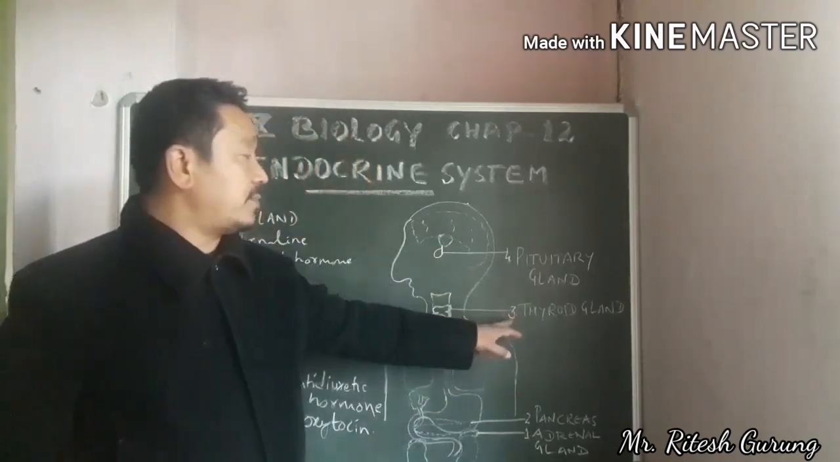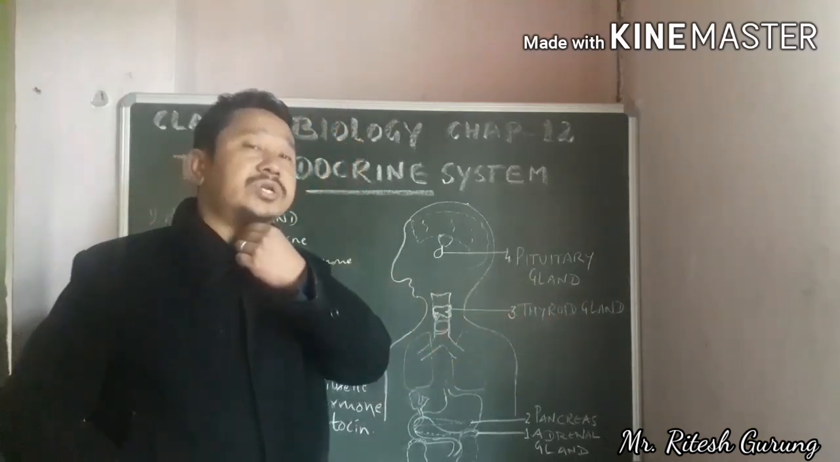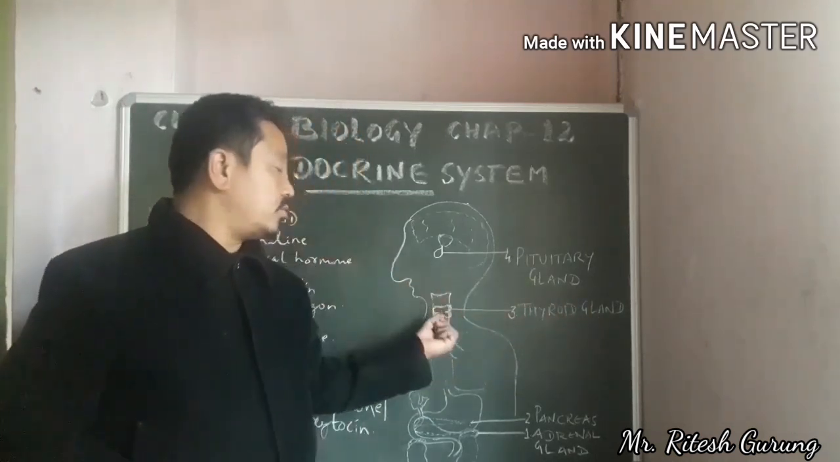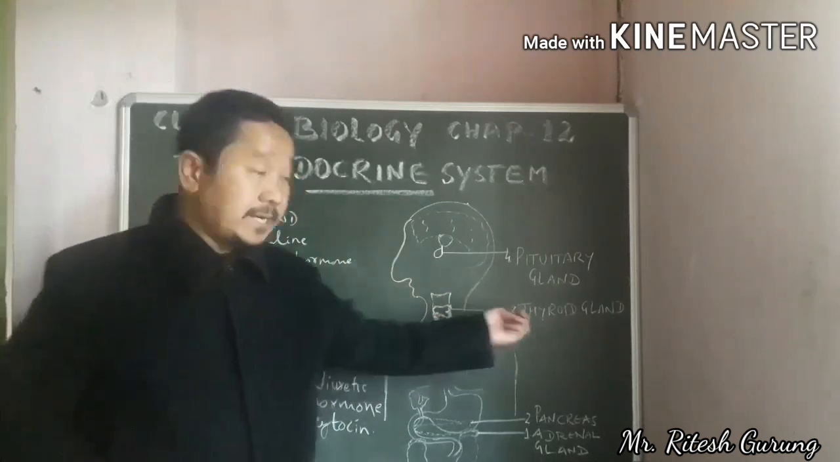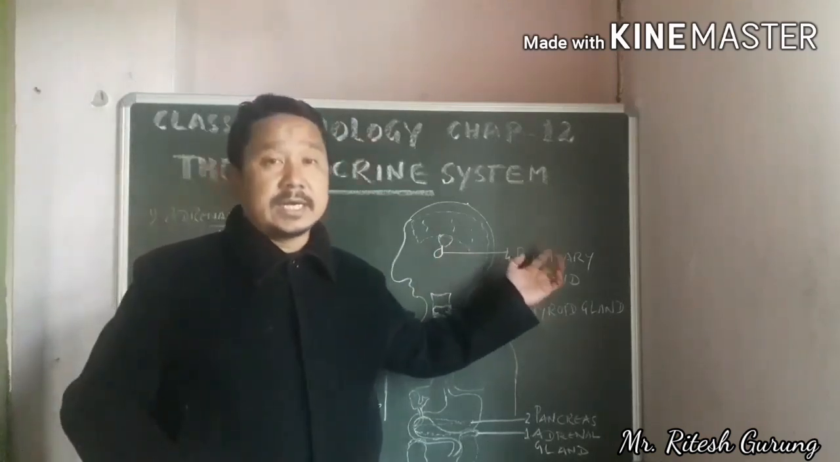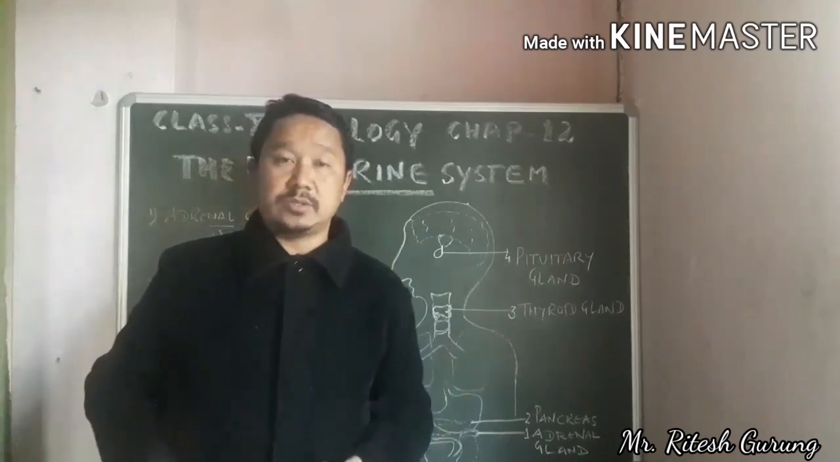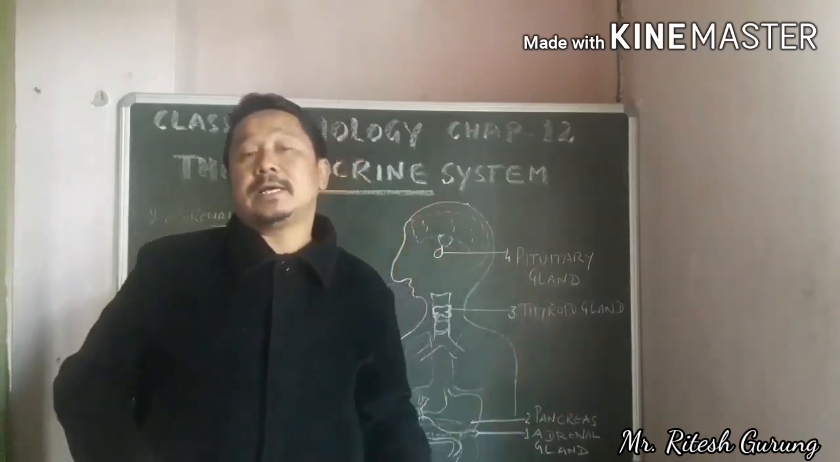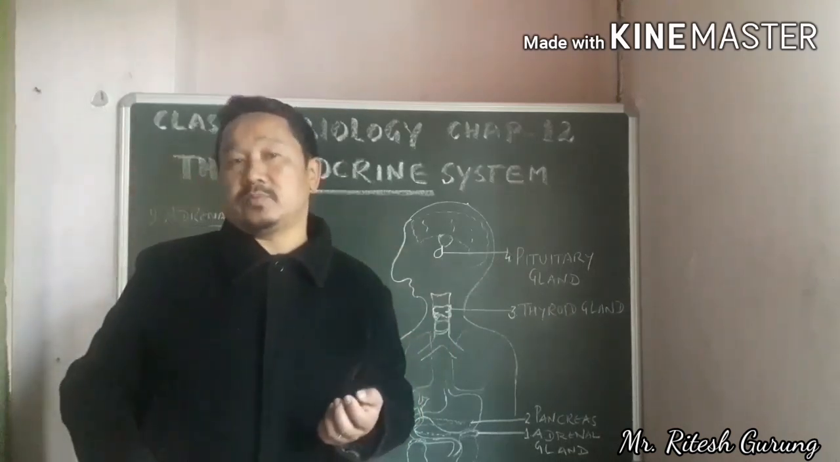Then number 3 we have the thyroid gland. In the throat region there is a gland right on the thyroid, which is called the thyroid gland. Then in the brain we have the pituitary gland. So these 4 glands are in our syllabus, though there are some other glands responsible for producing different kinds of hormones.